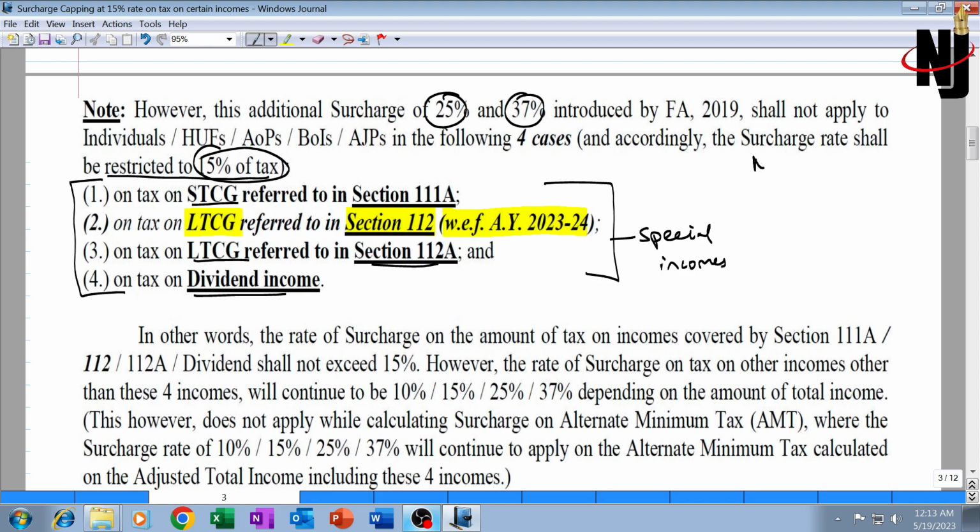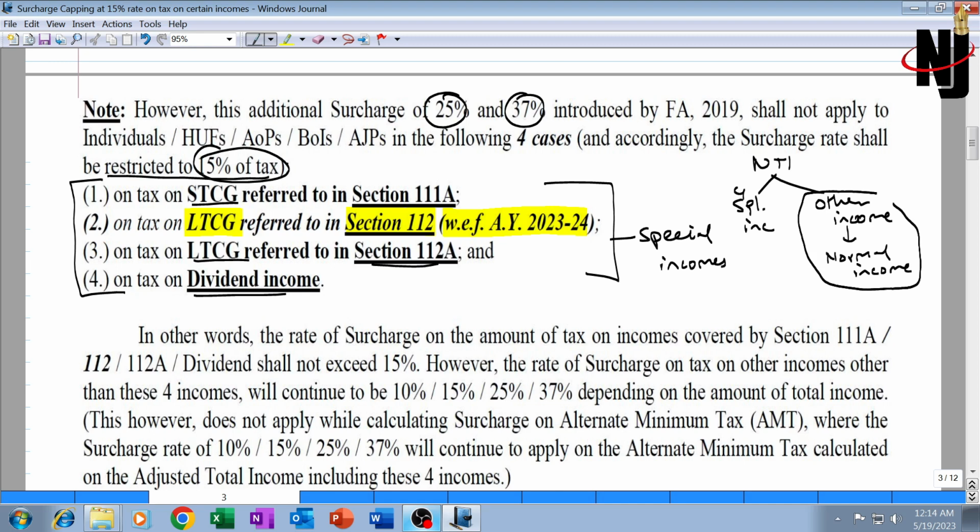So what we'll do is that the net income, after calculating tax on net income, will be split into 2 parts. How much is the special income, that is these 4 special incomes, and how much is the other income. Other income we will call normal income. That does not mean it is always a normal income. It could include some special income also, like winnings from lottery, crossword puzzle, which is taxable at 30% rate, which will also include capital gain on virtual digital asset, which is again taxable at 30% rate, and it will include other incomes which are taxable at slab rate.